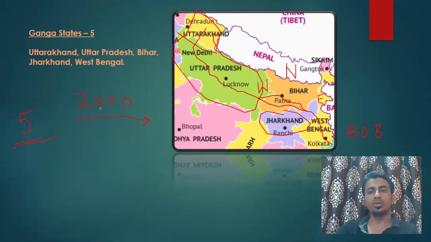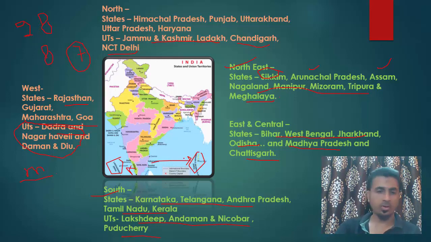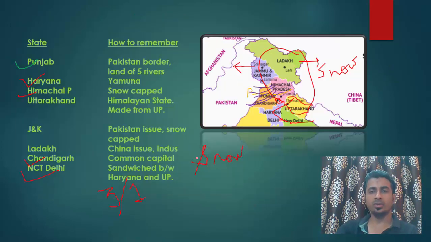Now, two union territories were remaining which were not in South India map. So I will tell you, this is Andaman and this is Lakshadweep. So Lakshadweep is to the west of Kerala and Andaman is to the east of Tamil Nadu. So now easy to remember all the states and the union territories of India.